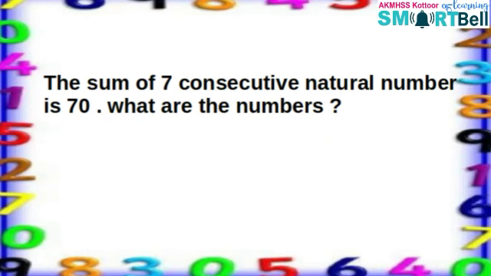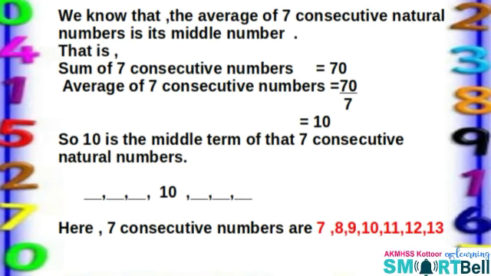Okay, now to another question. The sum of 7 consecutive natural numbers is 70. What are the numbers? That is, here average is equal to 70 divided by 7, that's equal to 10. So here 10 is the middle number of those 7 consecutive natural numbers. Now we want to find the other 6 numbers.